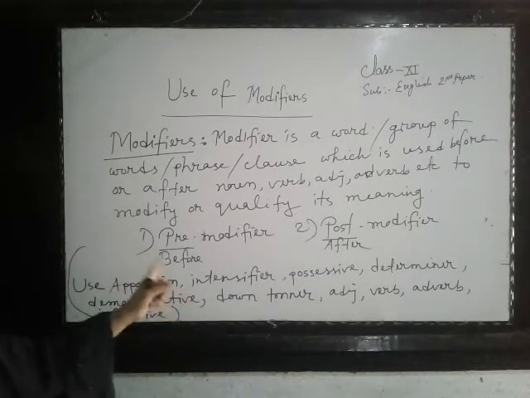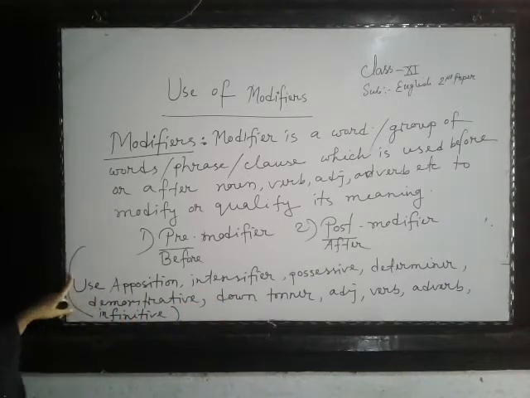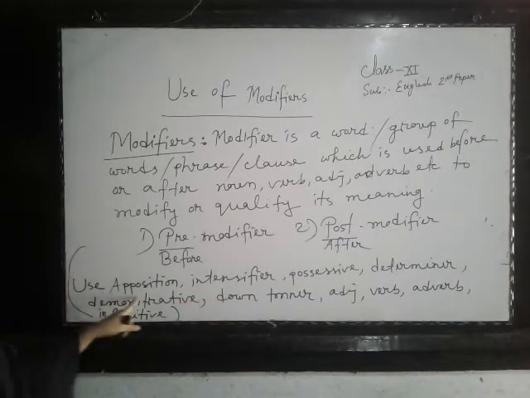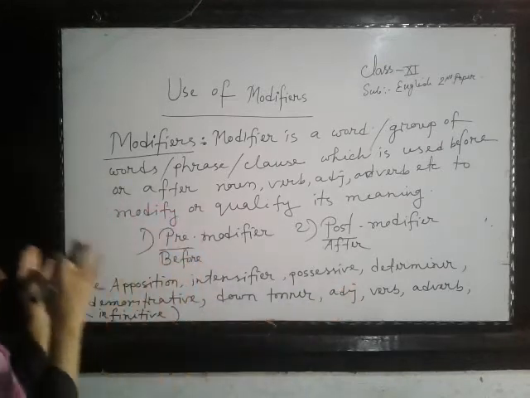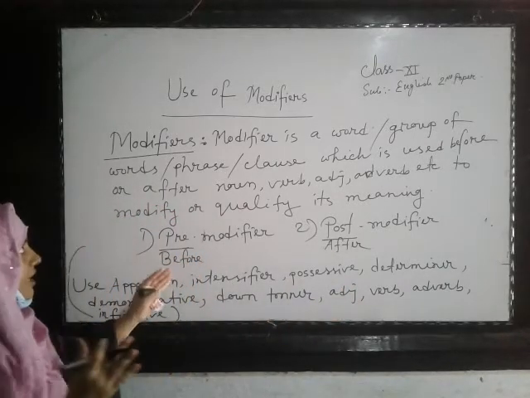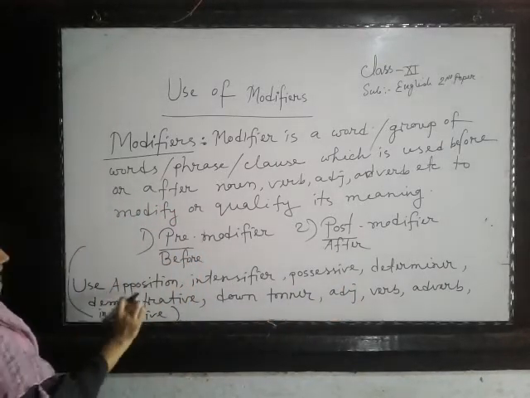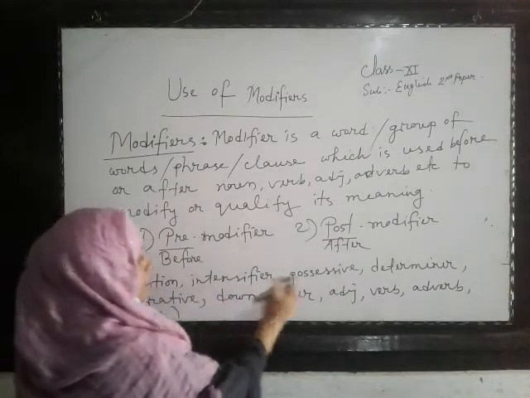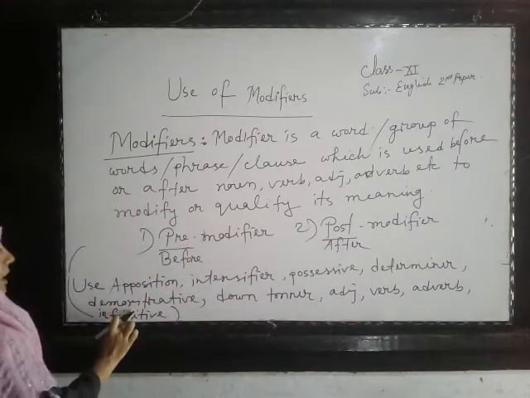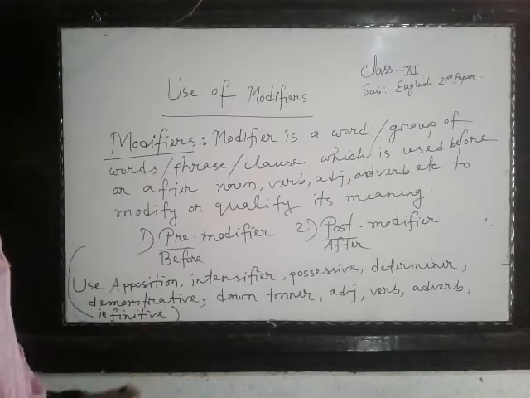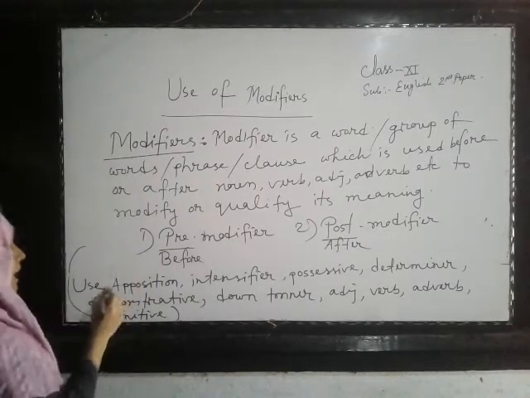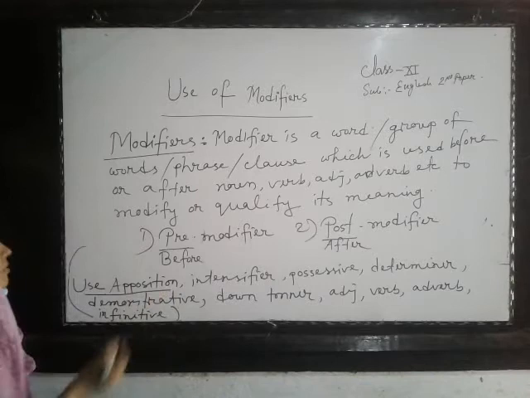These are mentioned in your question in a bracket. When any gap is given in your question, you have to notice what is written: apposition, intensifier, possessive, determiner, or demonstrative. Whatever it is, you have to use a modifier according to this writing.